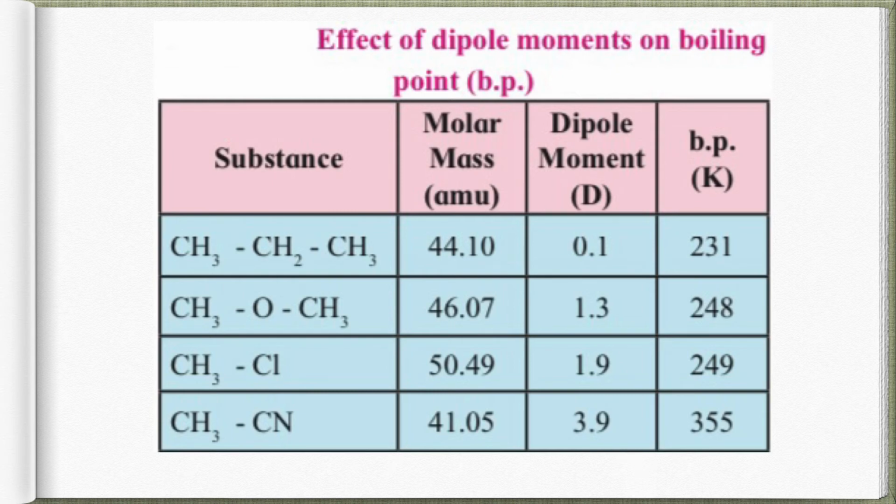The four substances here are propane, next is dimethyl ether, next is methyl chloride, and the last one is methyl cyanide. Out of these, the dipole moment of the last one, methyl cyanide, is more. As a result, the boiling point of methyl cyanide is comparatively more than the others.